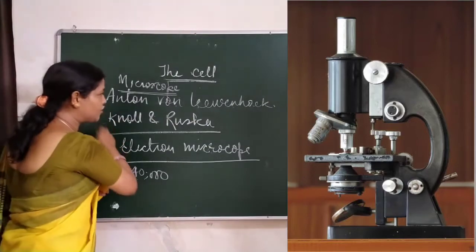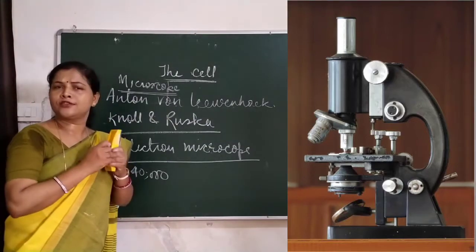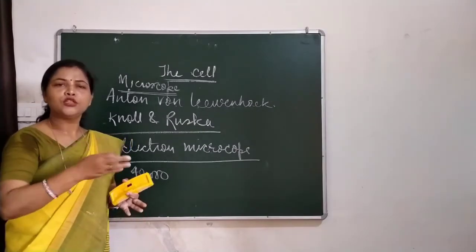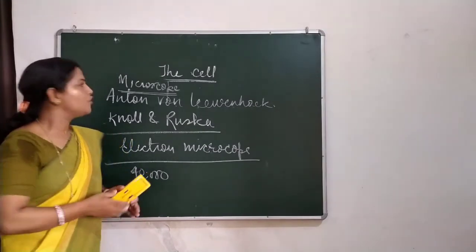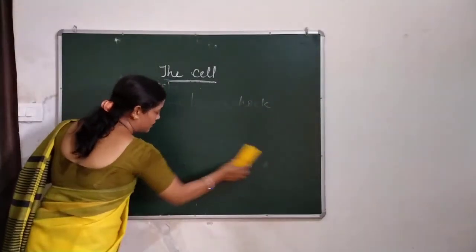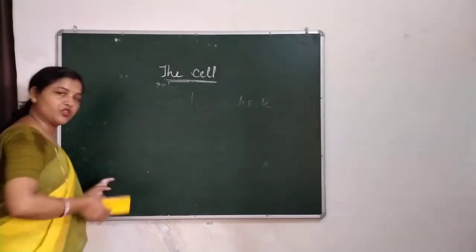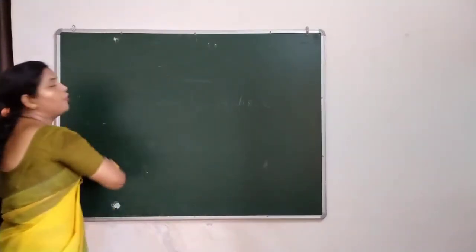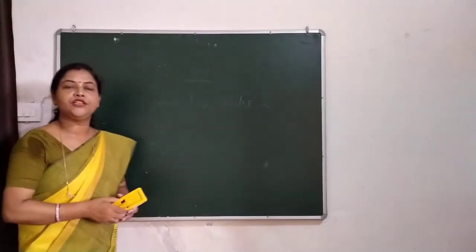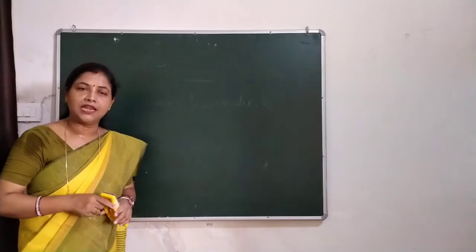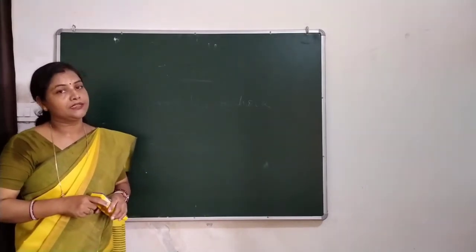Because of the invention of the microscope, many things have been revealed, and lots of research is still going on. So this was the story of the discovery of the cell and the invention of the microscope. In my next video, I will explain the structure of the cell and cell organelles.